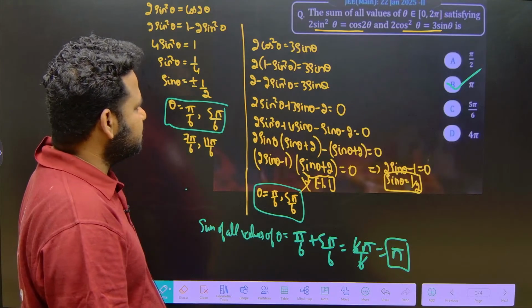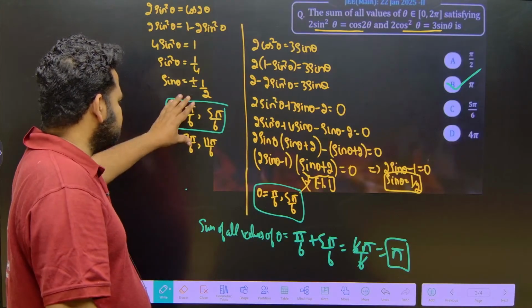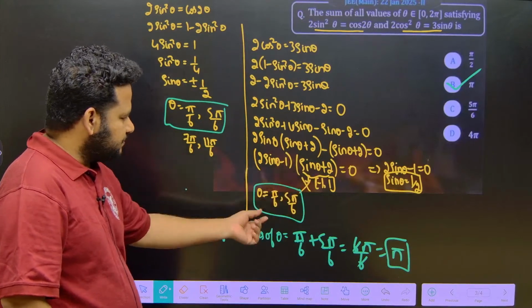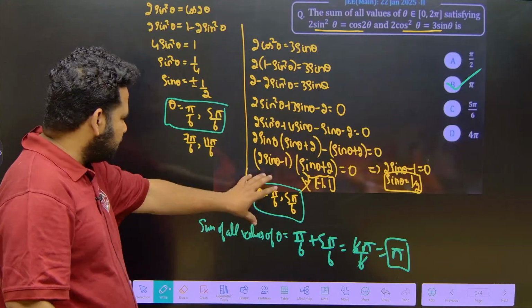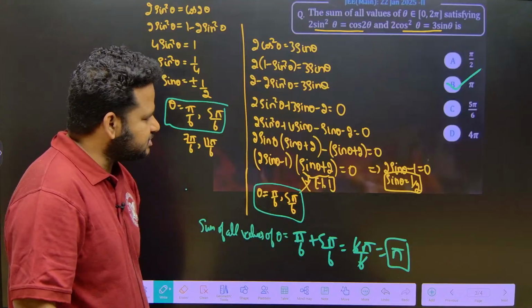This question was asked. So it is a fairly simple question. Just you have to know that here plus and minus is there, so you should take all the values of theta. Here it is only positive values of theta. That means pi by 6 and 5 pi by 6, since sine is positive in the first and second quadrant. So what is common between pi by 6 and 5 pi by 6? Just add these two values, you will get pi.